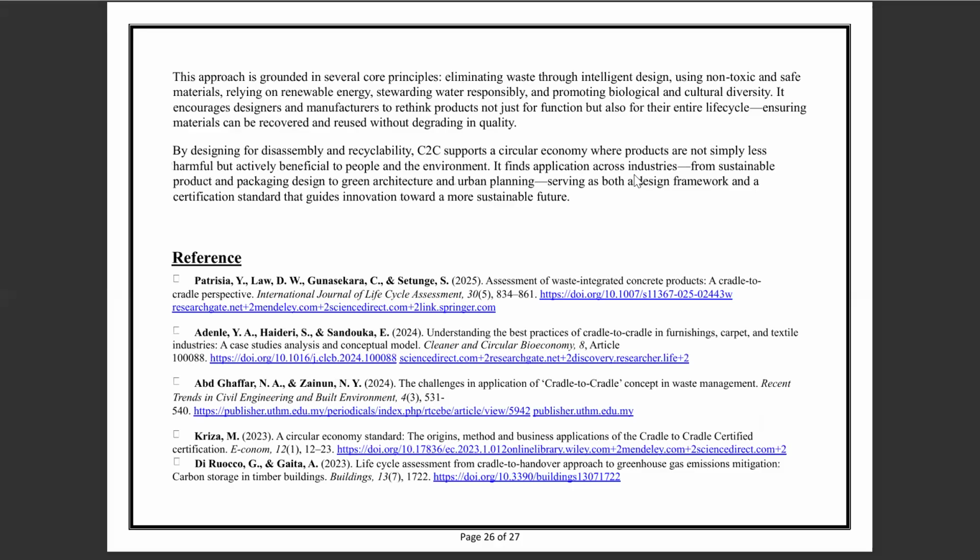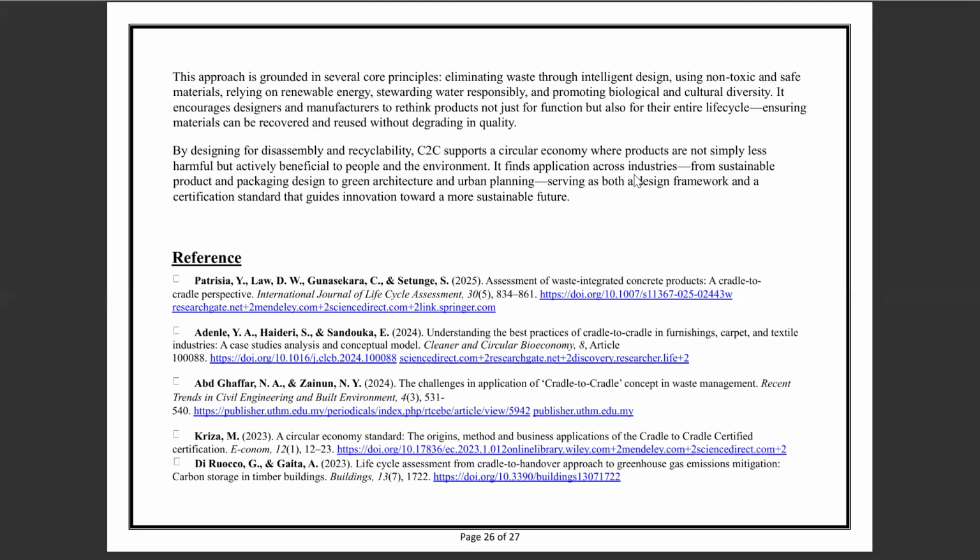This approach is grounded in several core principles: eliminating waste through intelligent design, using non-toxic and safe materials, relying on renewable energy, stewarding water responsibly, and promoting biological and cultural diversity. It encourages designers and manufacturers to rethink products not just for function but also for the entire life cycle, ensuring materials can be recovered and reused without degrading in quality.